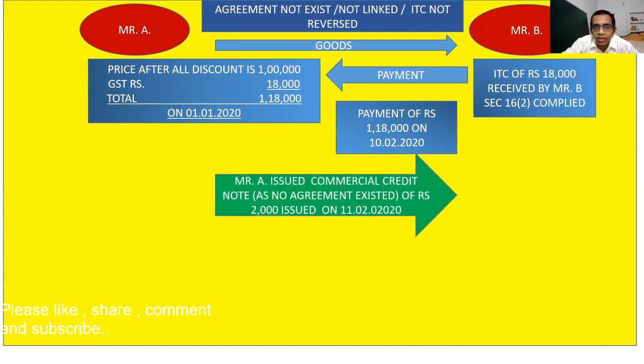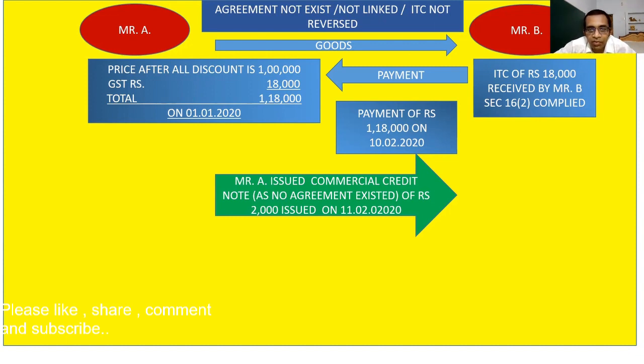Now what comes? Due to certain reason, Mr. A is giving a post supply discount to Mr. B. But you must keep in mind that here agreement does not exist. So what will happen? If agreement does not exist, there will be no case of GST, means GST will not come into the picture of this credit note.